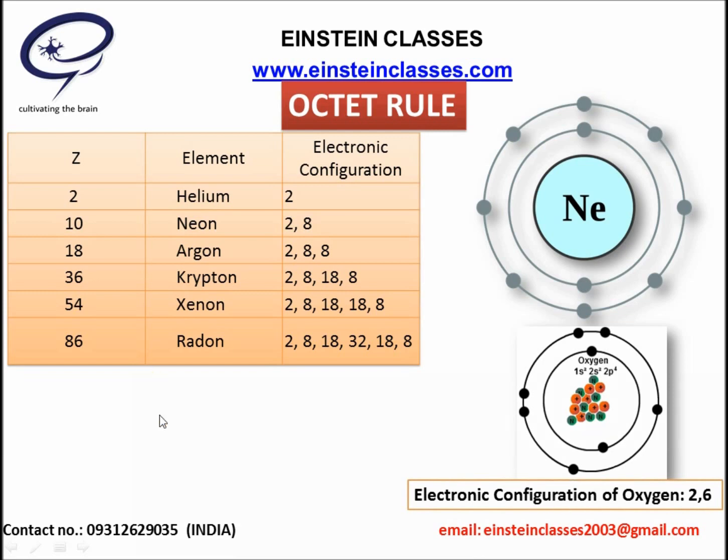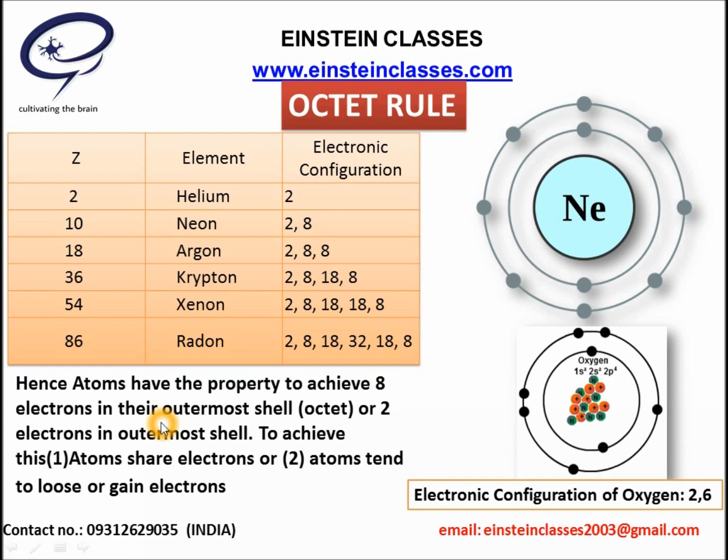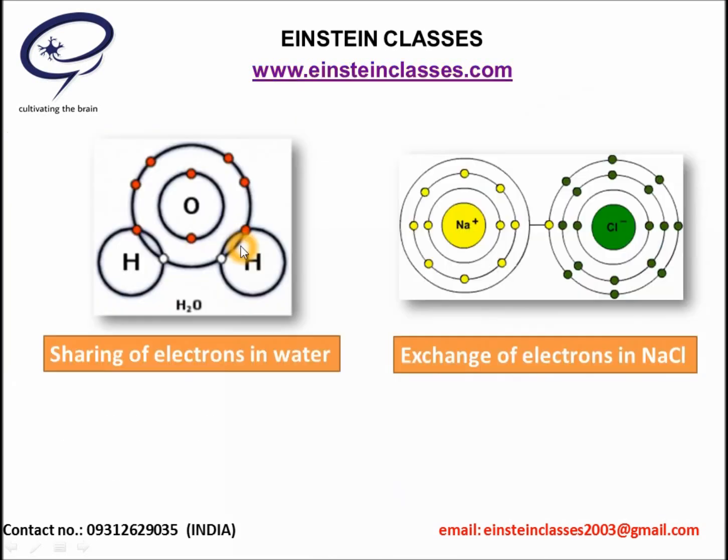So now we define the octet rule. The octet rule is that atoms have the property to achieve 8 electrons in the outermost shell, that is, to complete their octet, or 2 electrons in the outermost shell like helium. To achieve this, atoms either share their electrons, like oxygen, or they lose or gain electrons, like group 1 elements such as lithium, sodium, potassium, which have to lose just 1 electron to achieve the noble gas configuration like neon, argon, krypton. As we have discussed, there are 2 ways to complete the outermost orbit: either they can share the electrons or they can lose or gain the electrons.